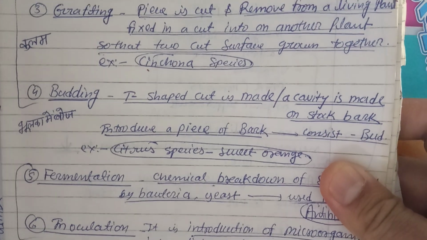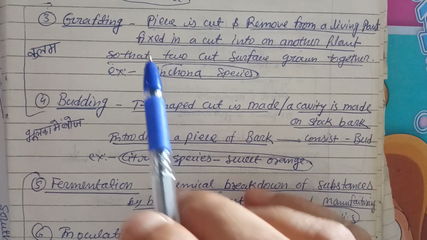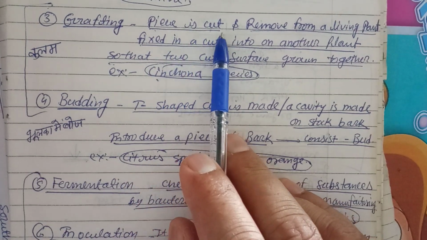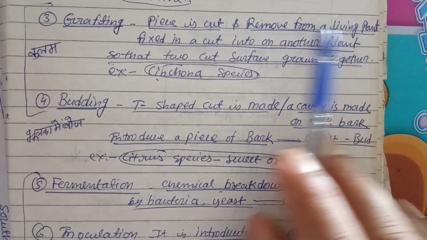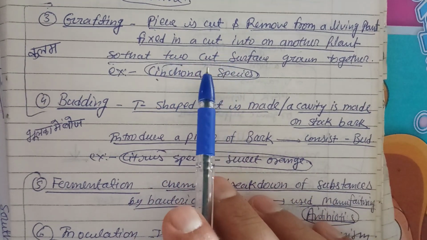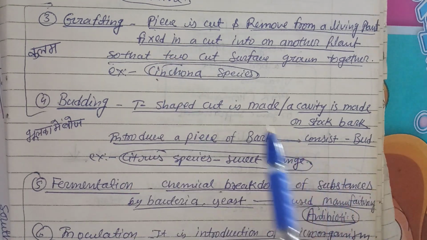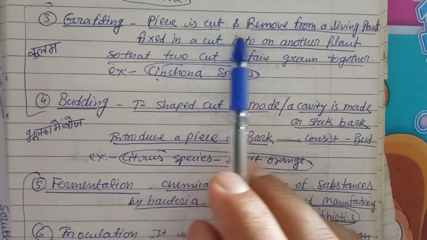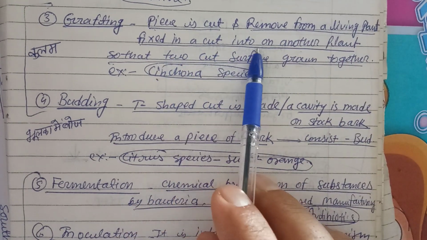Then the next thing is grafting. In grafting, a piece is cut and removed from a living plant and fixed into a cut in another plant.